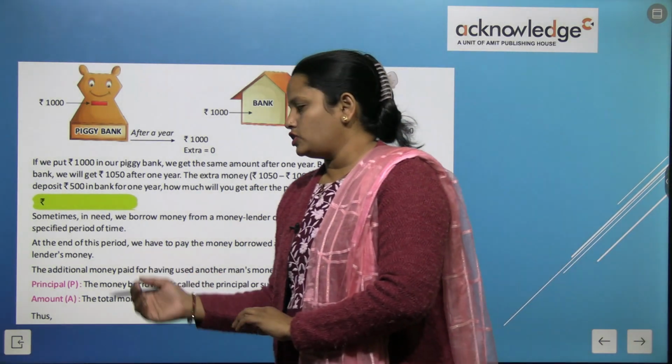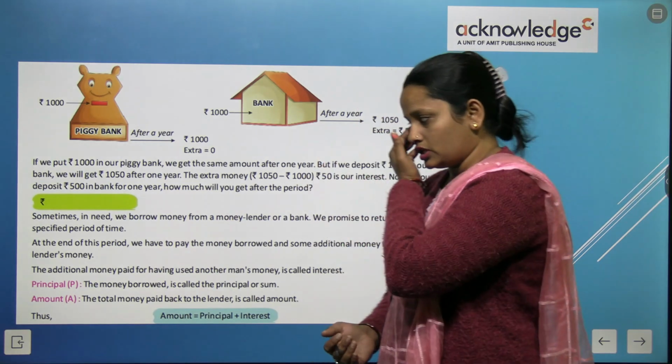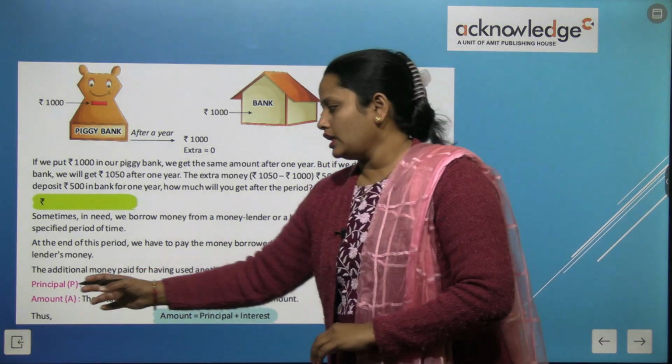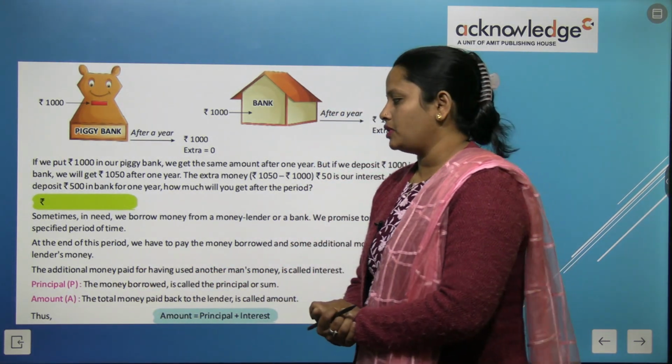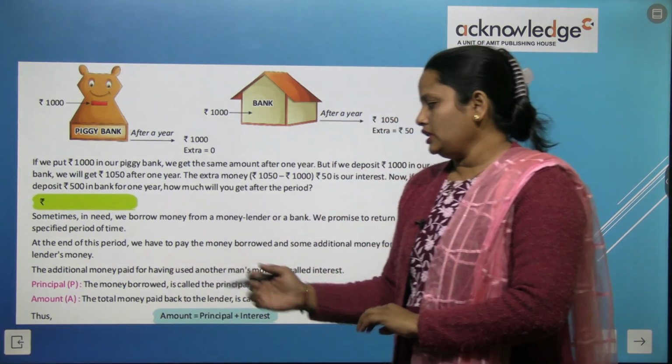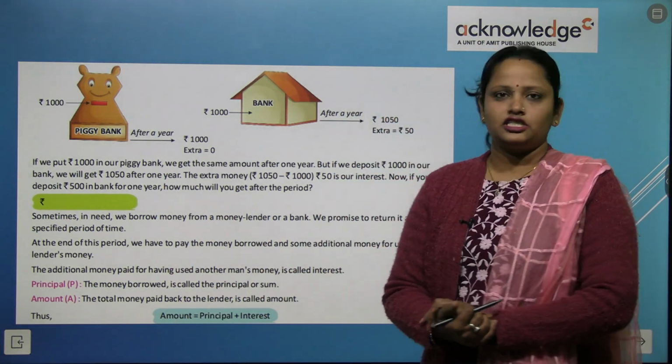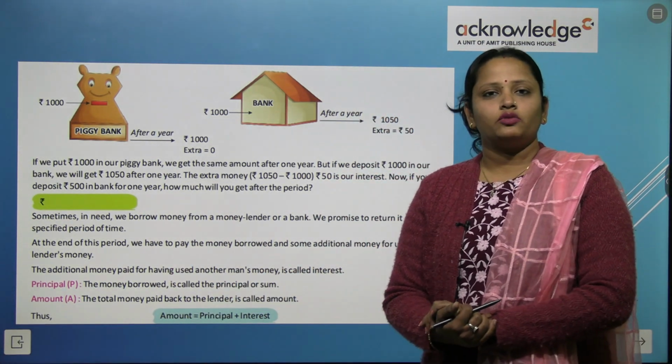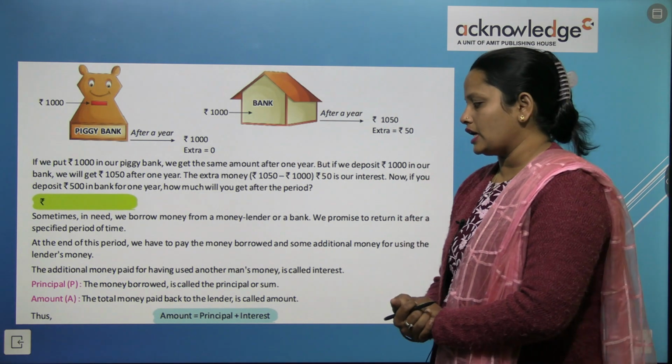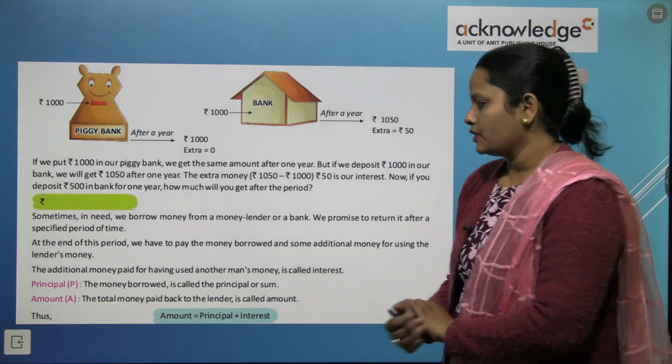So here some terms are given. Let's read what they are. First is principal. The money borrowed is called the principal or sum. The money we borrow is called principal money or sum.